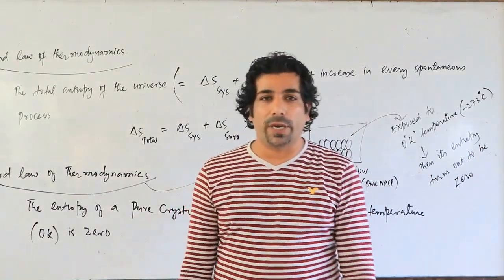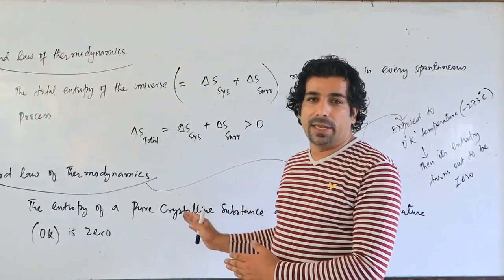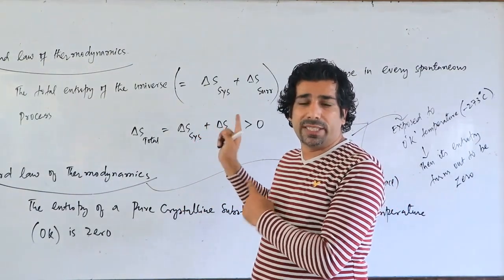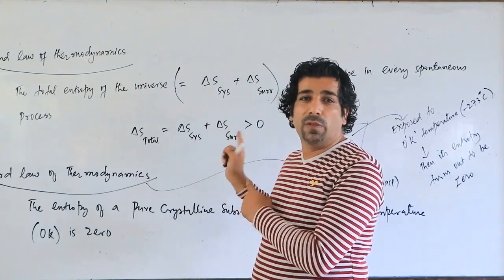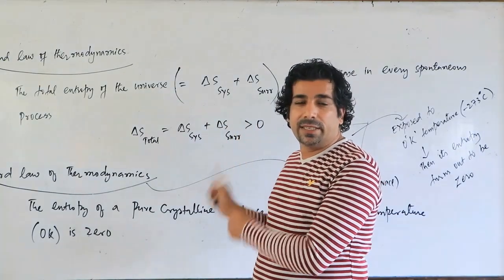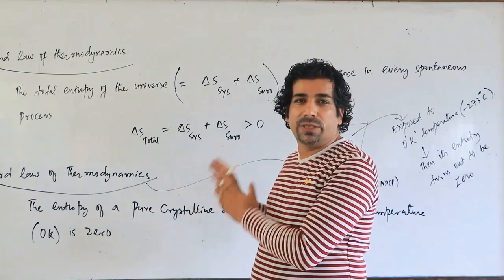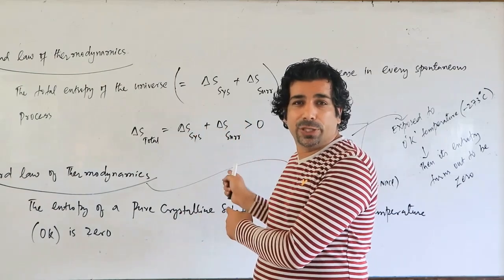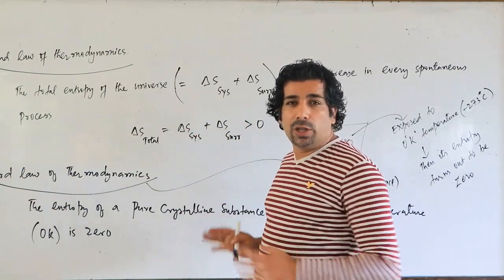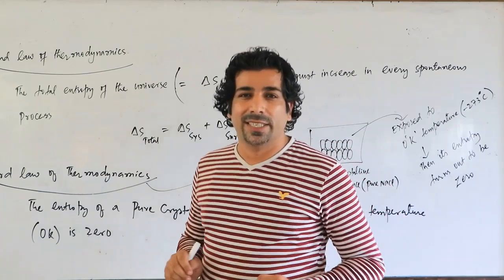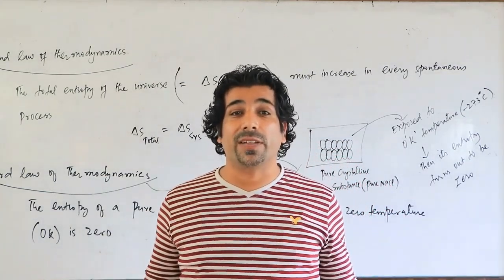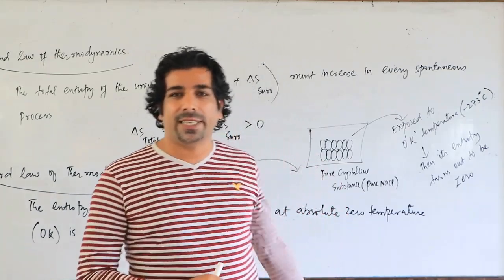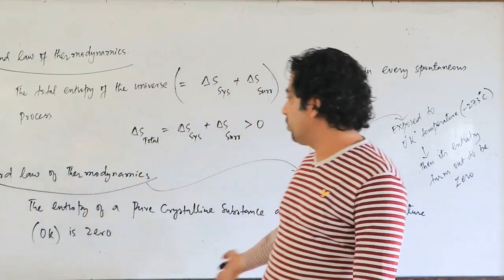So I hope you have understood now the second law and third law. The second law was that the total entropy of the universe will always be greater than 0, which means it will always be on the increasing side. And the third law was basically, if you expose a pure crystalline substance with some vibration, some entropy will be there. If you expose it to 0 Kelvin temperature, then all the entropy will cease to exist. It will have 0 entropy at 0 Kelvin temperature, which we call absolute 0 temperature, my dear friends. And that is the third law of thermodynamics. Please make note of this.